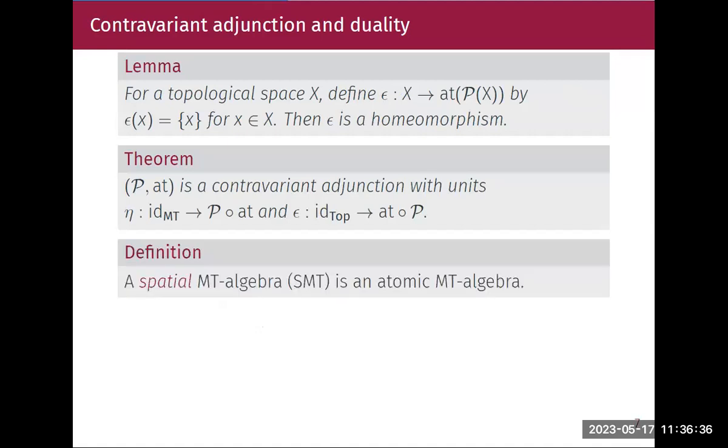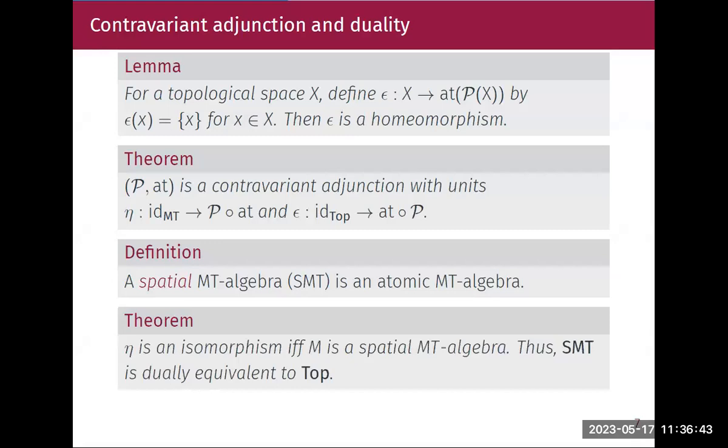If I take my empty algebras to be atomic, I'm calling them spatial empty algebras. So now the adjunction we have will be an equivalence if we restrict the empty algebras to spatial empty algebras, because the eta we had before will be an isomorphism if and only if M is spatial. So the adjunction becomes an equivalence when we restrict it to spatial empty algebras. This, in fact, generalizes the duality between complete atomic Boolean algebras and sets.